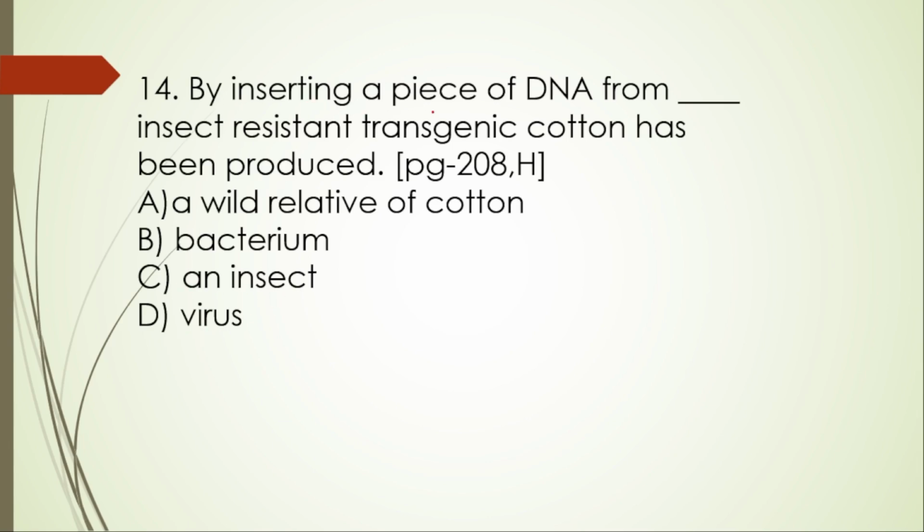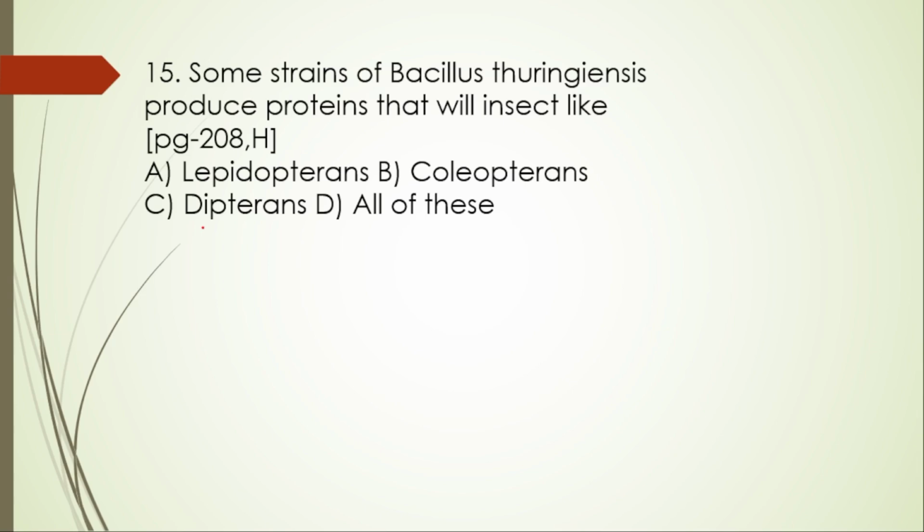By inserting a piece of DNA from bacteria, insect resistant transgenic cotton, that is Bt cotton, is produced. Bacillus thuringiensis is a bacteria. 15th one. Some strains of Bacillus thuringiensis produce proteins that kill insects like lepidopterans, coleopterans, dipterans, and all of these. So the right option is D.